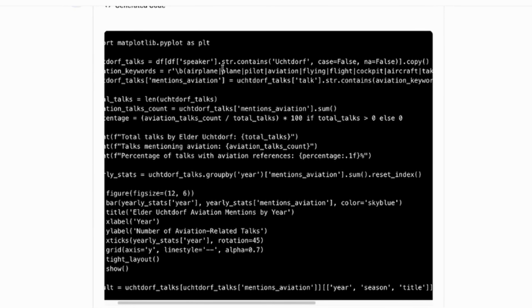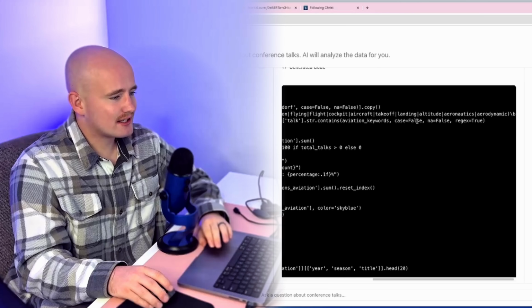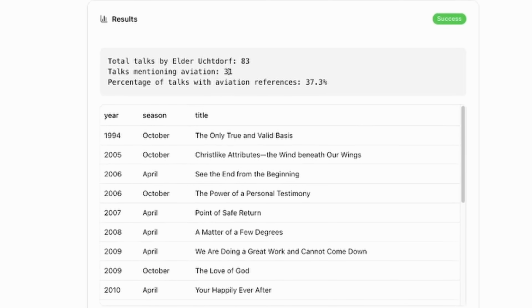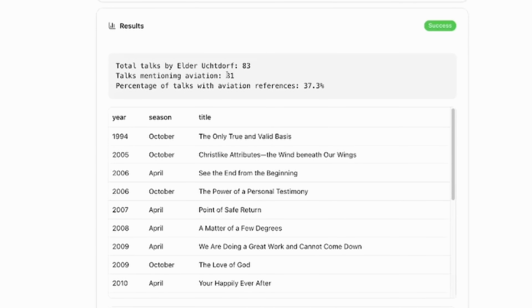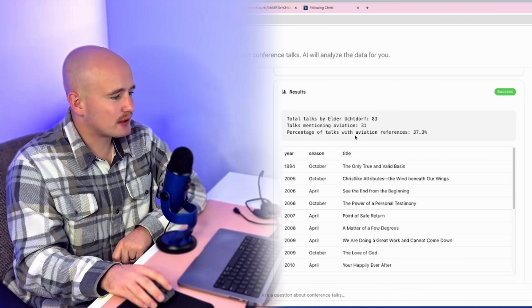The first thing that it's doing, it's making a copy of the data frame with talks that just contain Uchtdorf in it, and then it made a list of keywords related to aviation, and then it calculates some statistics based on that. So we can see right here that there are 83 talks by Elder Uchtdorf, and 31 of them contain mentions of aviation, which gives us 37.3% of talks with aviation references.